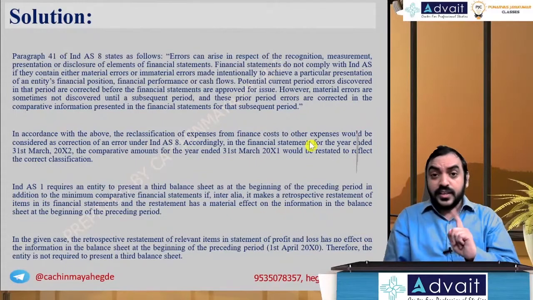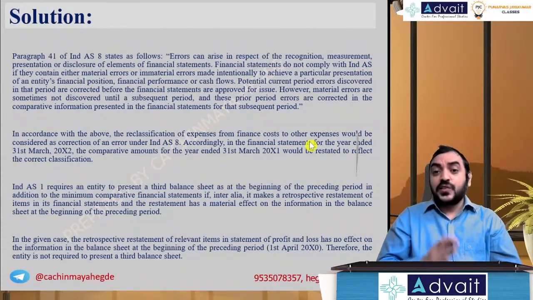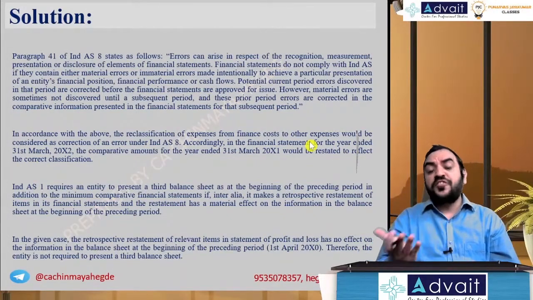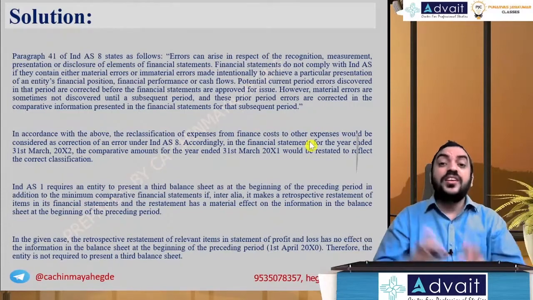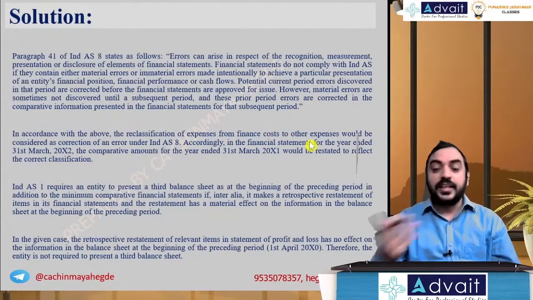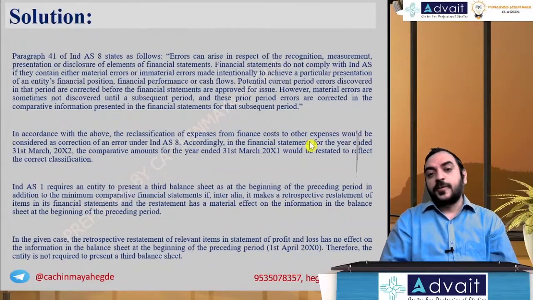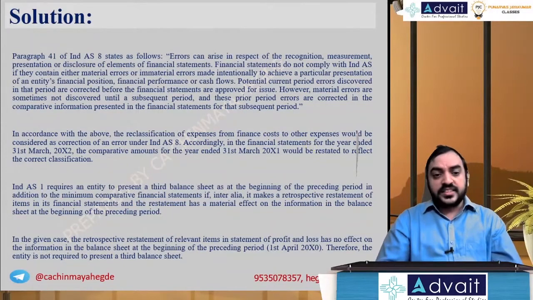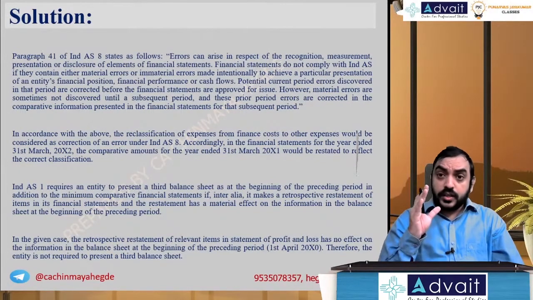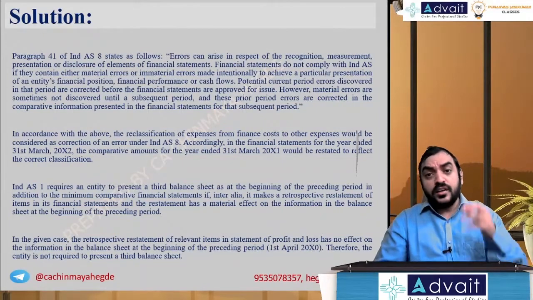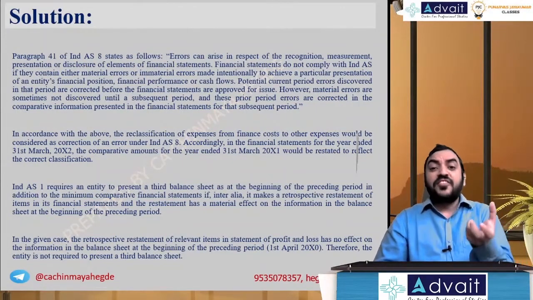But here there are facts and the facts were understood differently, misinterpreted inadvertently, which means they had the information earlier. So obviously it qualifies as an error. That's in my opinion. Let's see what the institute says. But is a restatement required? That depends on the material effect of the error.